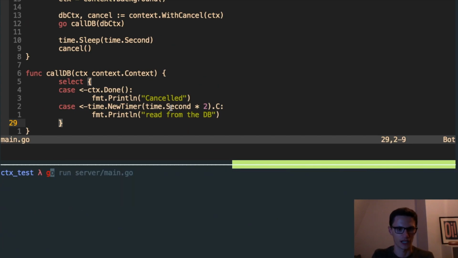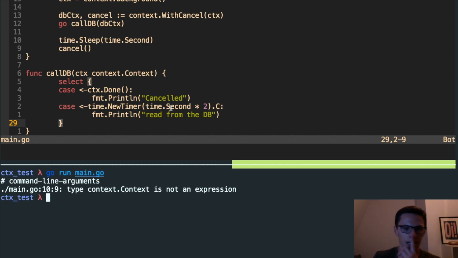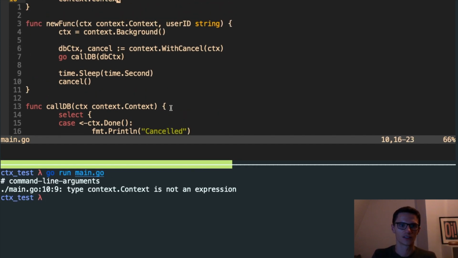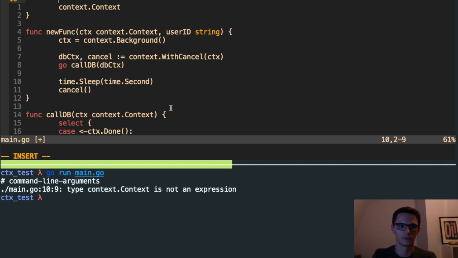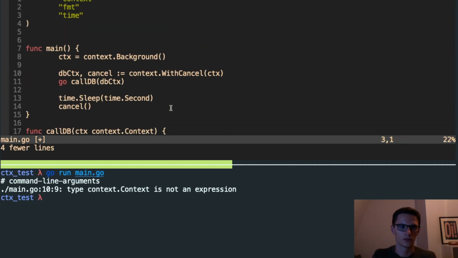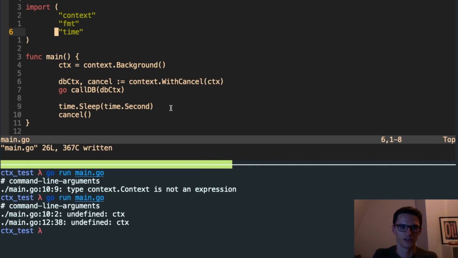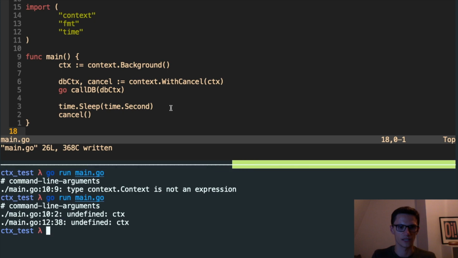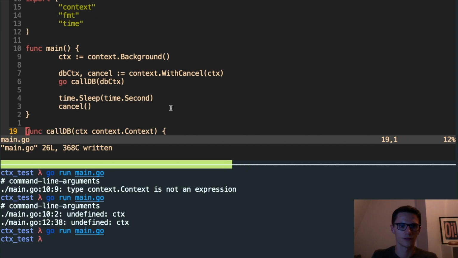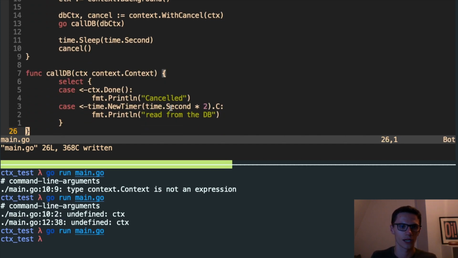Clear away these fish errors. Actually, let me delete all of this, and I'll just make this the main function, and we don't need this. Okay, save that and rerun. I also need to initialize the context variable. And we got nothing, which is not great.